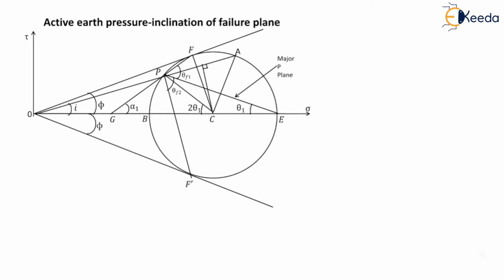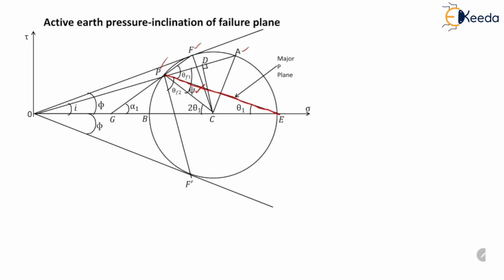Now let us connect point P, point F and A with the center of this Mohr circle, and let us draw a perpendicular to PF from the center C. So it will intersect at point D. Now the angle DPC is psi. Now let us consider triangle PEG.